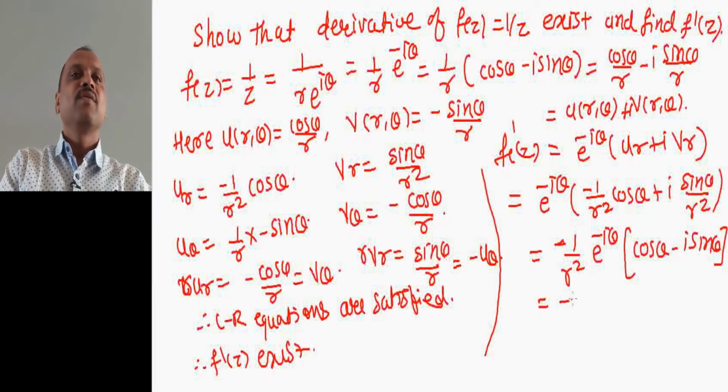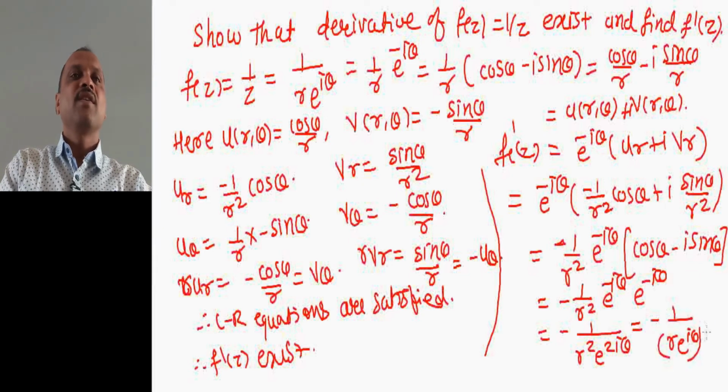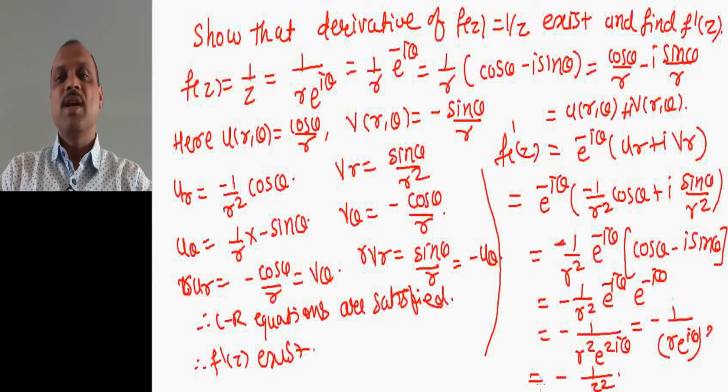This equals minus 1 divided by r square e raised to minus I theta into e raised to minus I theta, which is minus 1 divided by r square into e raised to minus 2I theta, equal to minus 1 divided by r into e raised to I theta whole square. This is equal to minus 1 divided by z square. So the derivative of 1 upon z equal to minus 1 divided by z square.